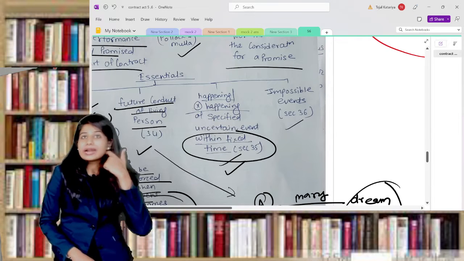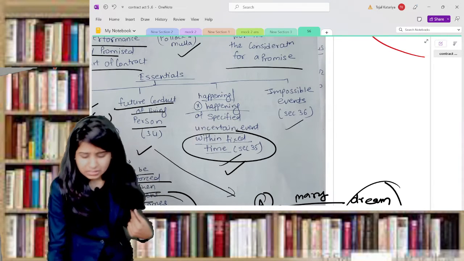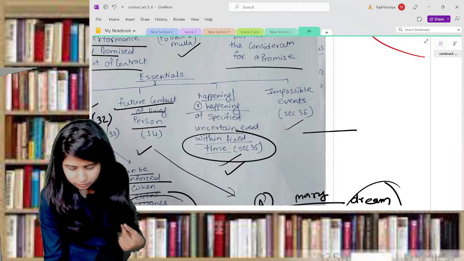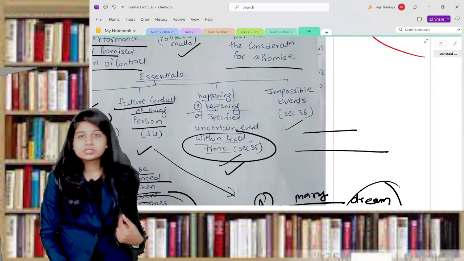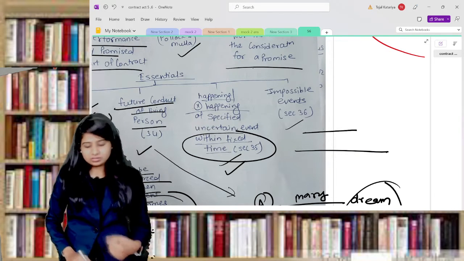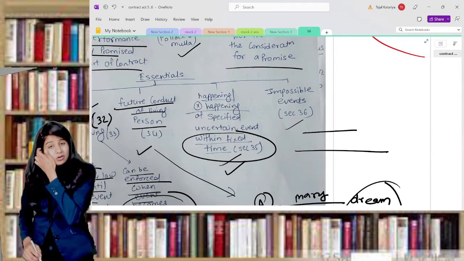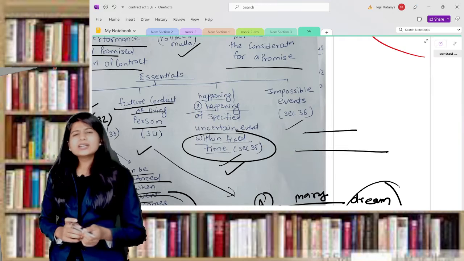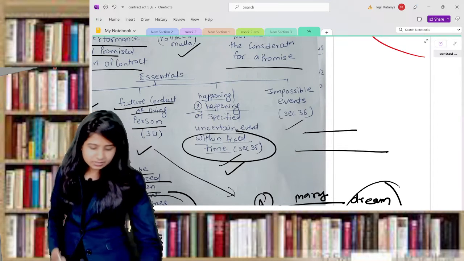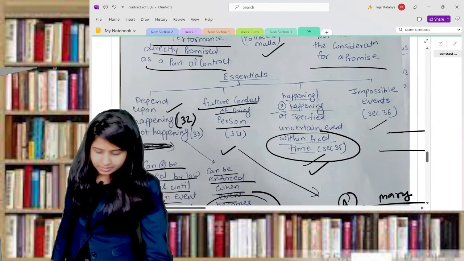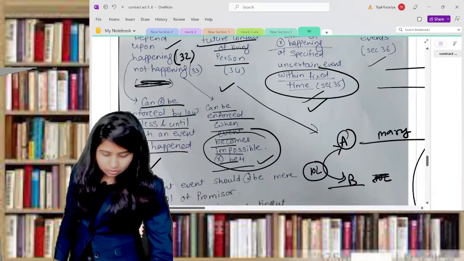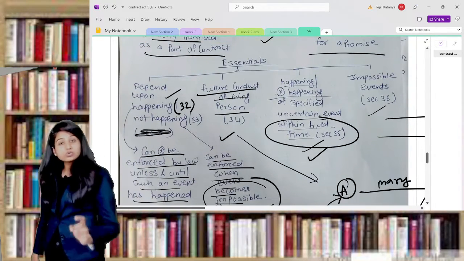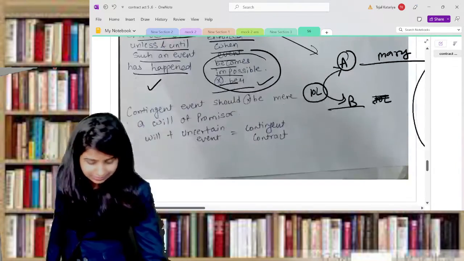These are the kinds of contract where you can say it is not going to happen. For example, if two parallel lines meet, I'll pay you 1 lakh rupees. These are contingent contracts, but obviously they are void agreements in themselves. But yes, there are certain impossible events as well. So we are done with sections 31, 32, 33, 34, 35 and 36.